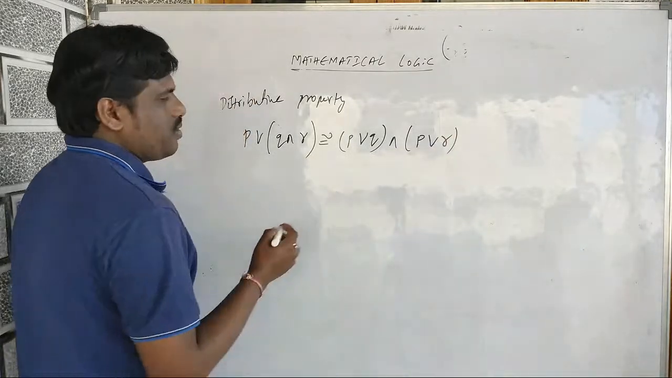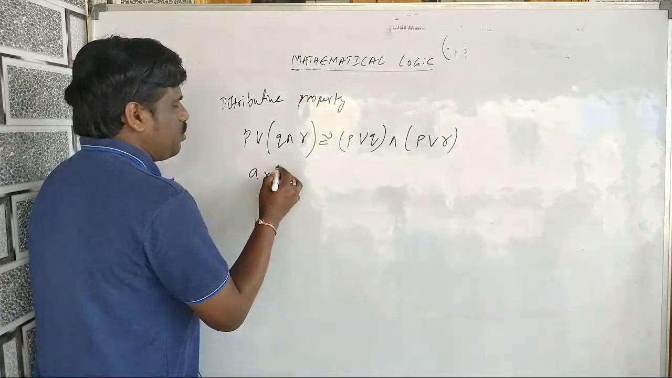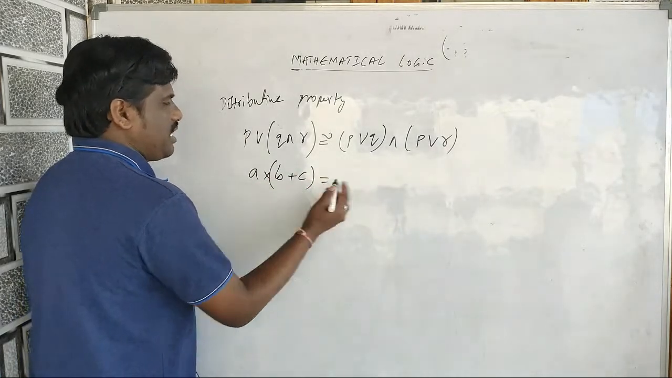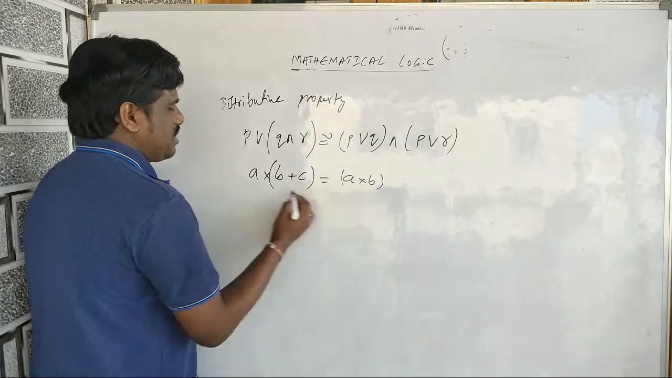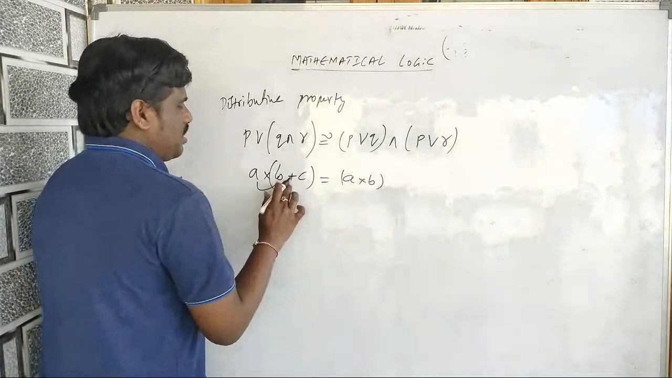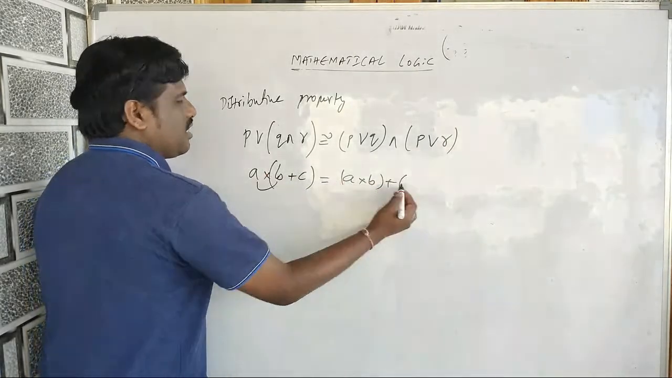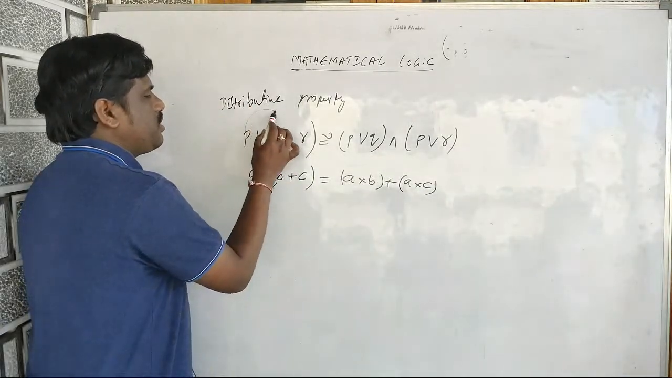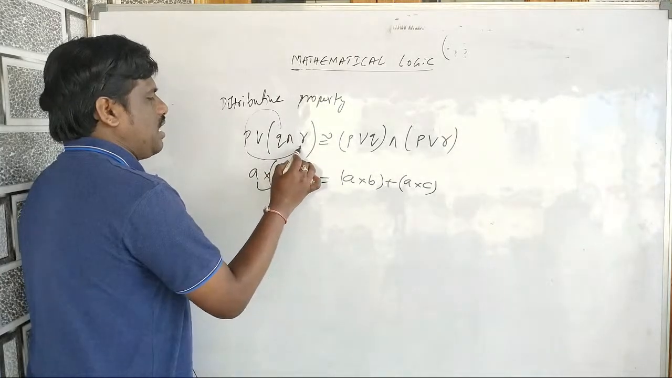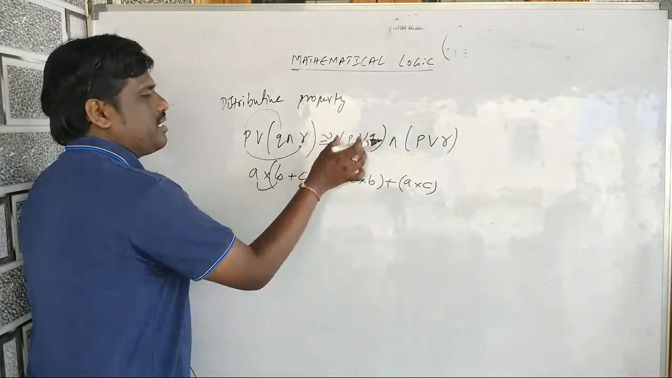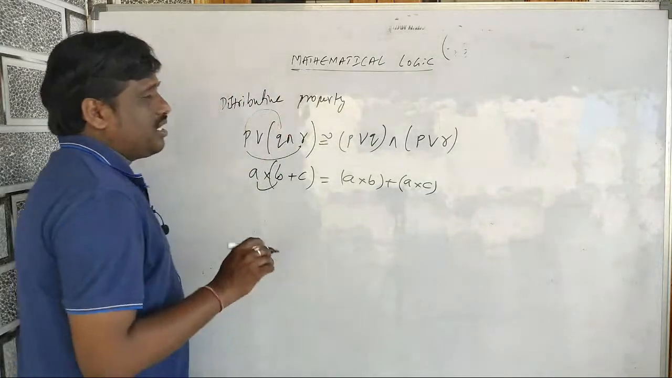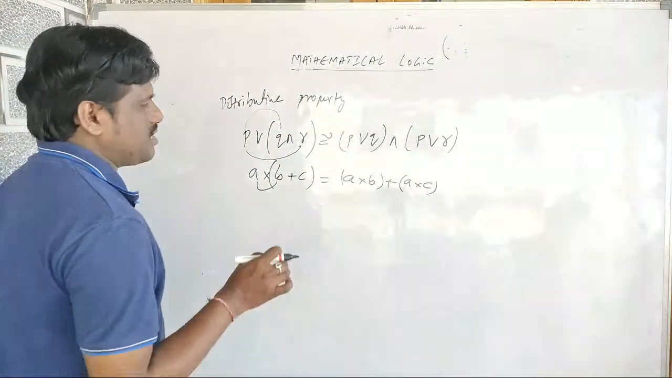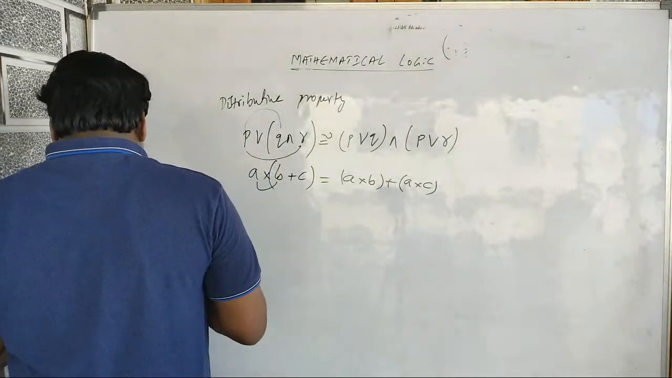You know that in 10th class you learned A into (B plus C), so you can write A into B plus A into C. Likewise, in the distributive property, P is distributed to Q and P is distributed to R. So we can write (P or Q) and (P or R). I'll explain these properties, then we will start the previous year questions of the Maharashtra CET. Okay, this is the distributive property.